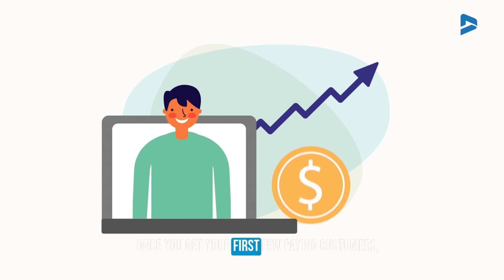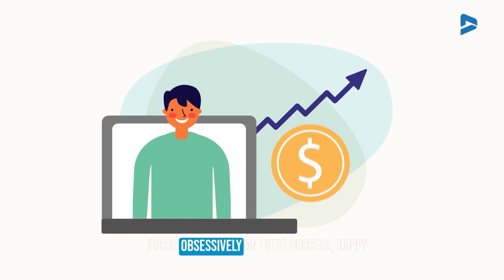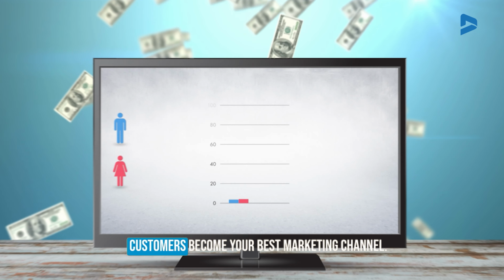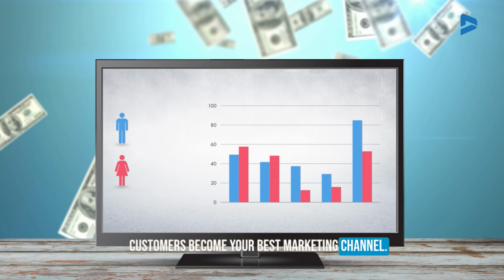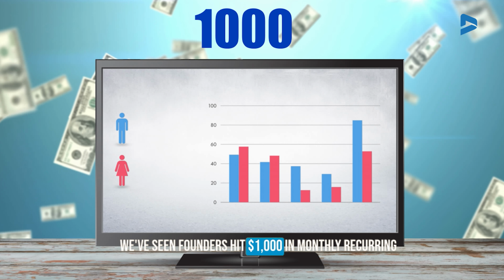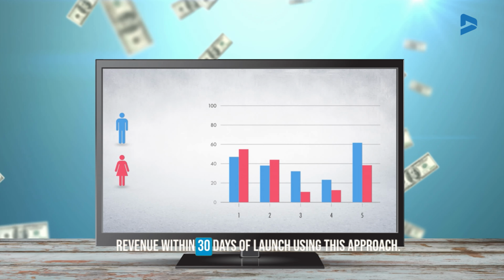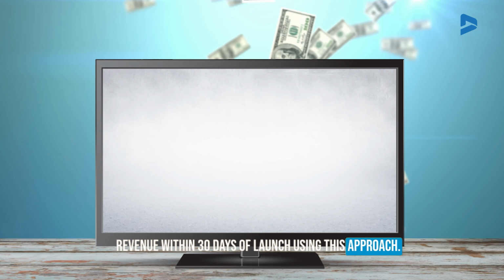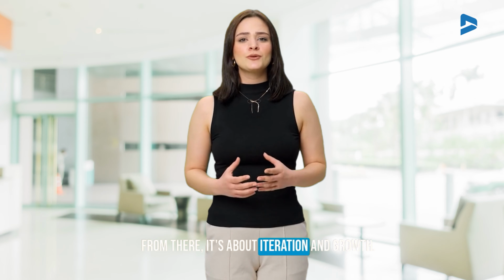Once you get your first few paying customers, focus obsessively on their success. Happy customers become your best marketing channel. We've seen founders hit $1,000 in monthly recurring revenue within 30 days of launch using this approach. From there, it's about iteration and growth.